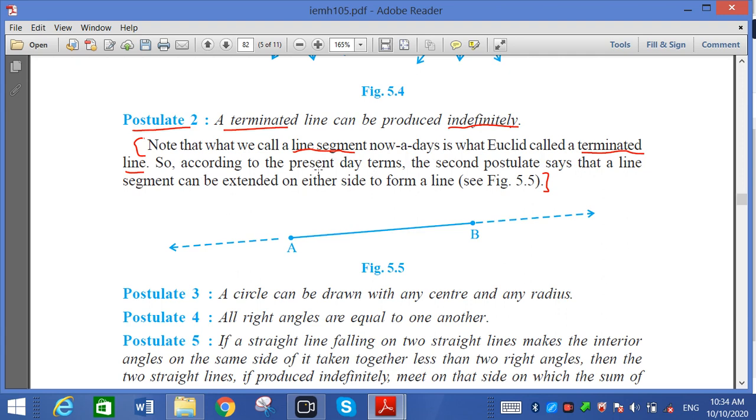So according to the present day term, the second postulate says that a line segment can be extended on both sides, or either one side, to form a line. Line segment or terminated line means line segment. એને હું બે side extend કરી શકું છું.